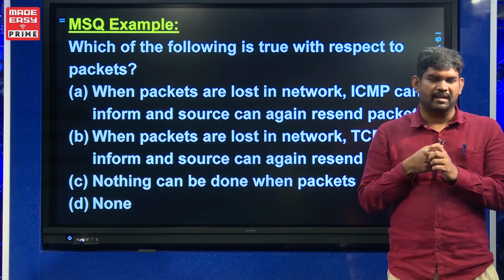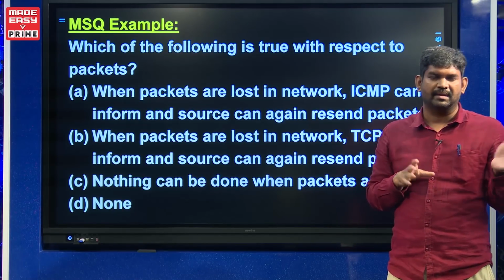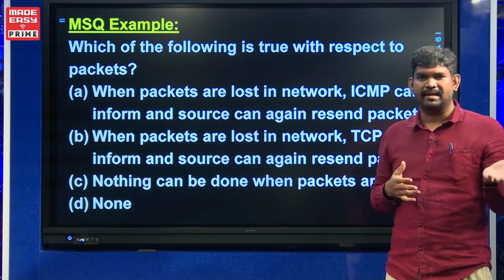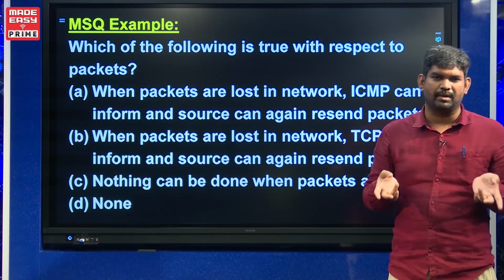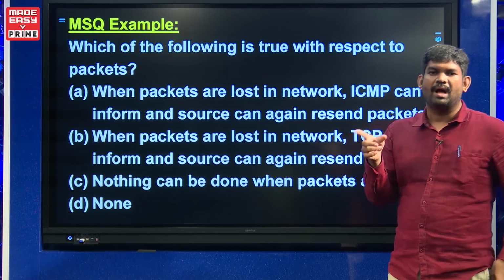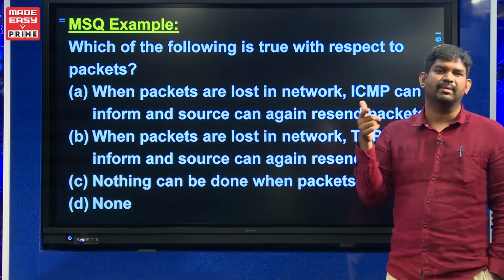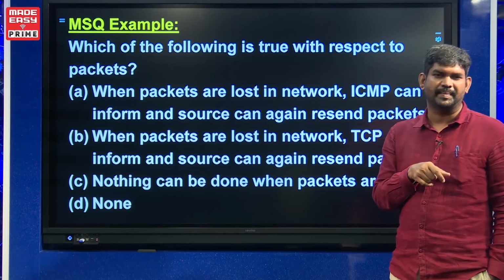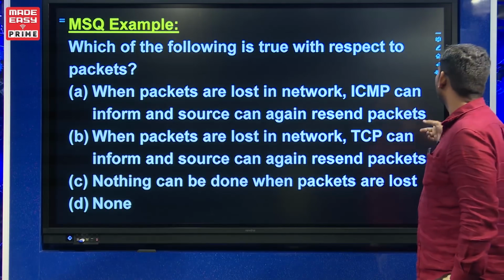Whenever a packet is coming, the packet will be stored inside the router and forwarded on the best path. Because the channel will be noisy or the network is unreliable, there are many chances that the packets will be dropped. So the story is, once the packets are dropped, the ICMP protocol will come and inform the source that for so and so reason the packet is lost. Then the source is again going to resend the data. So obviously here ICMP is solving the problem. When packets are lost in the network, ICMP can inform and source can again resend the packets.